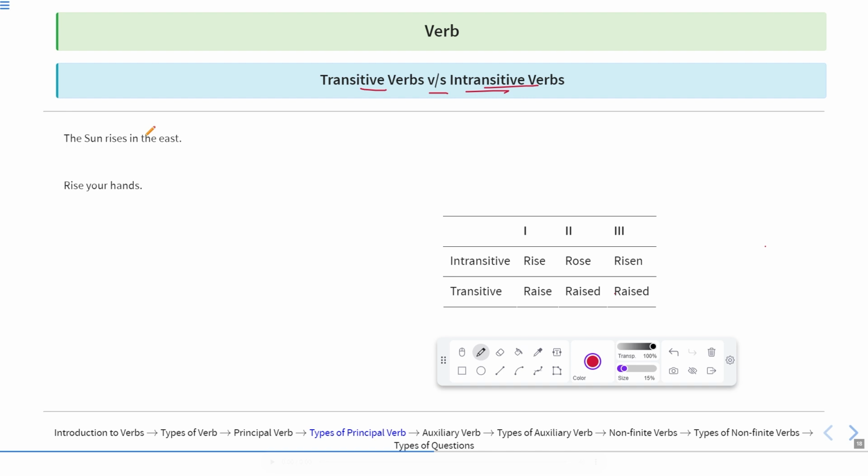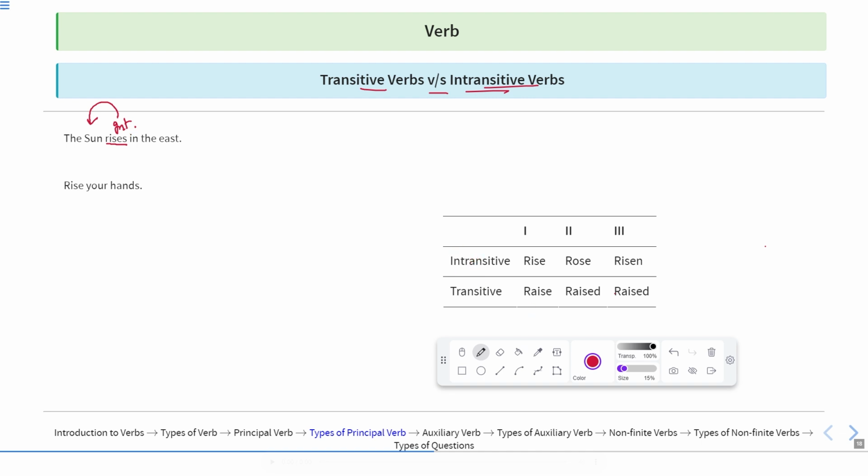Now, if I say the sun rises in the east, you can see this verb rises. Rises is the intransitive verb. Why so? Because this rises has been used for the sun. Of course, the sun rises by itself. No other person makes it rise. It rises itself. So the sun rises in the east. Here, this action is focused on the subject. It means the subject is the receiver of this action, that is rises. So this rises is the intransitive verb.